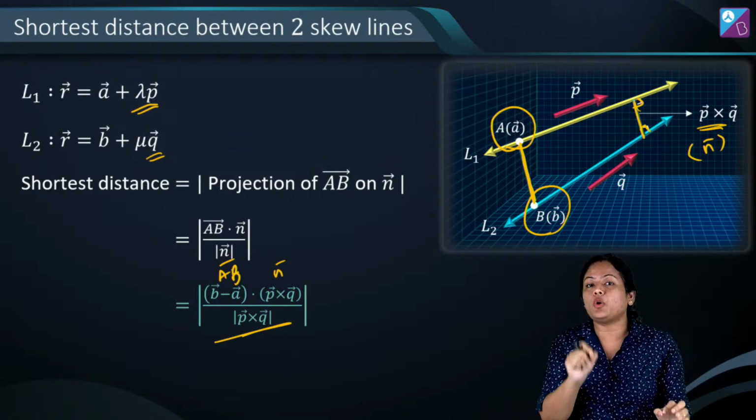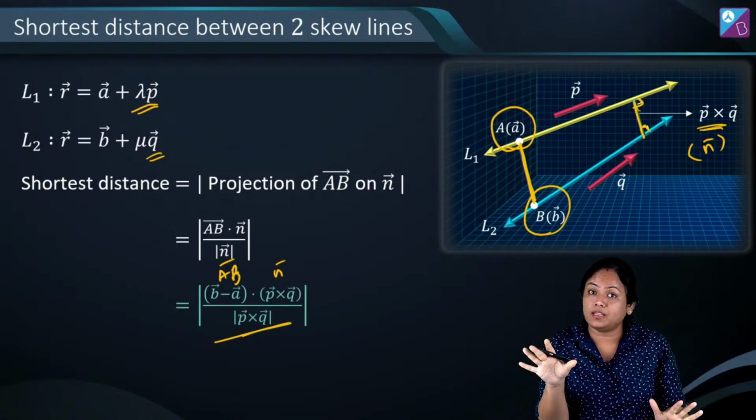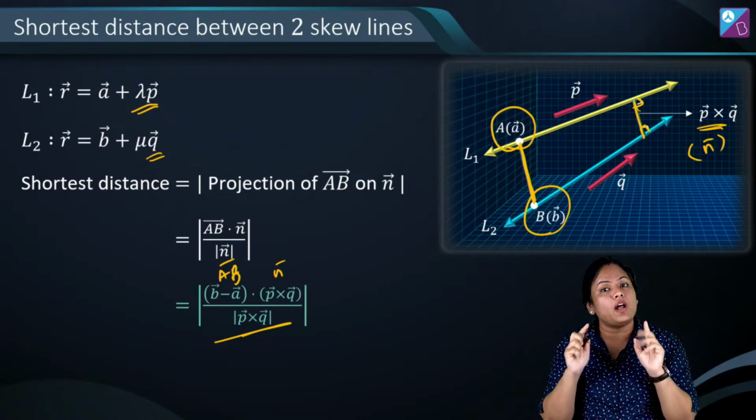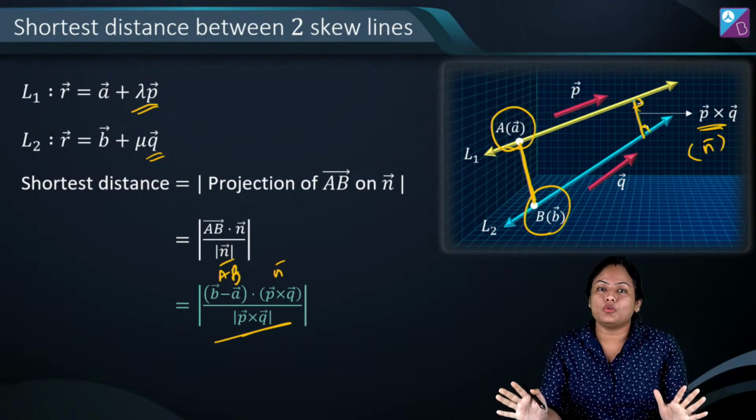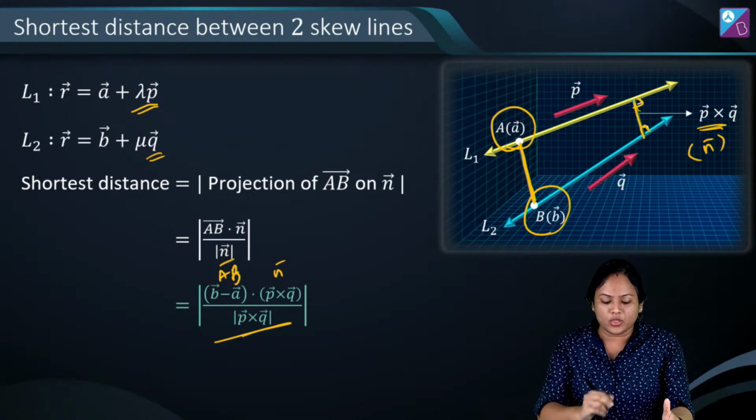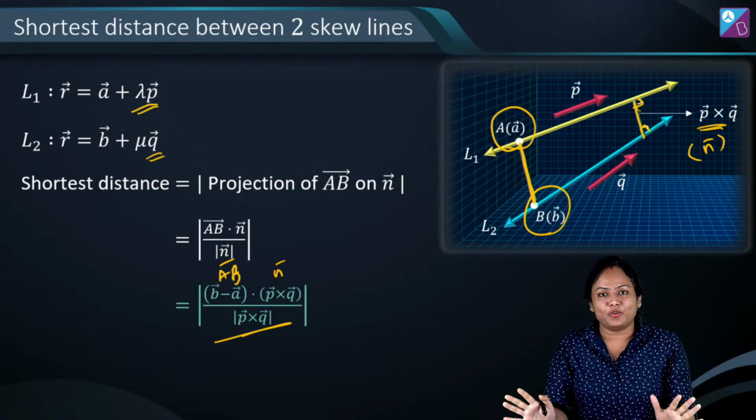Shortest distance पे भी questions पूछते हैं guys in JEE Mains as well as in JEE Advanced. So you do have to remember this formula thoroughly. भूल गए हो तो please write it down in your notes copy. B minus A dot P cross Q divided by magnitude of P cross Q.